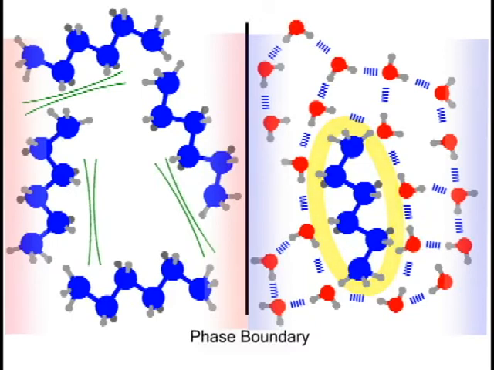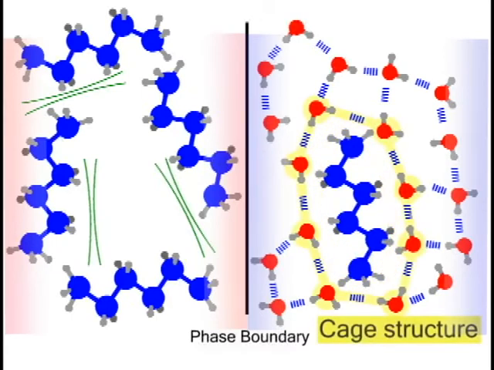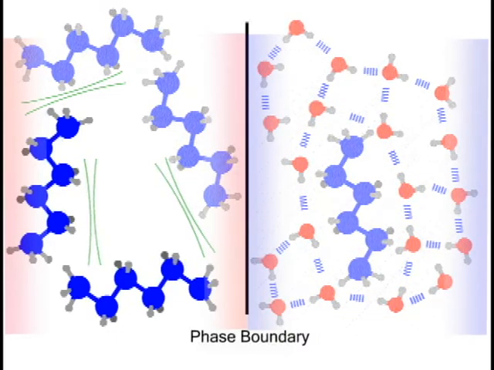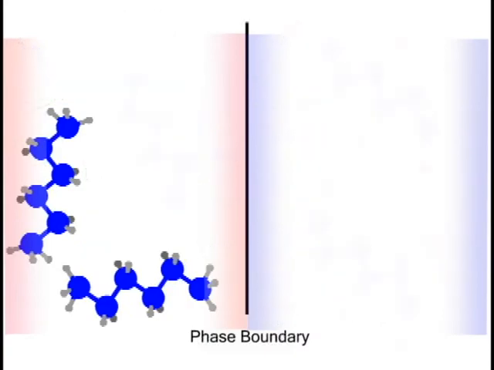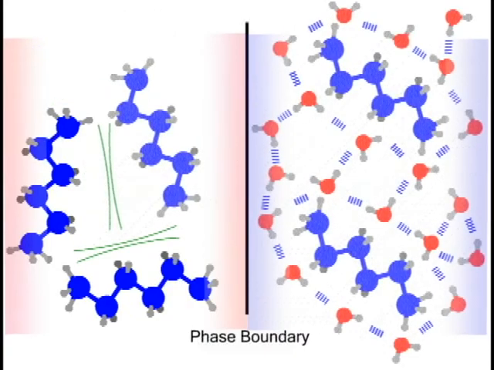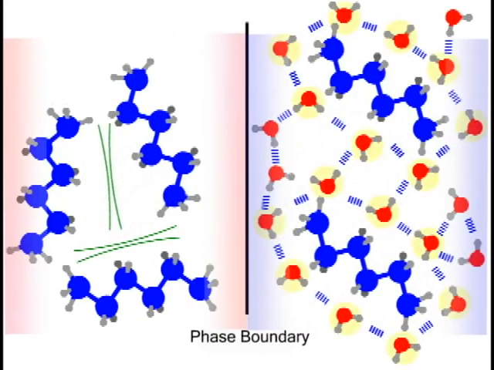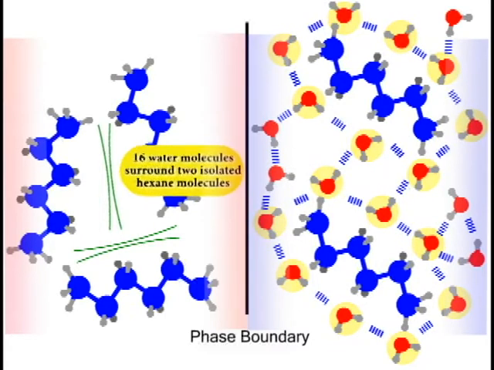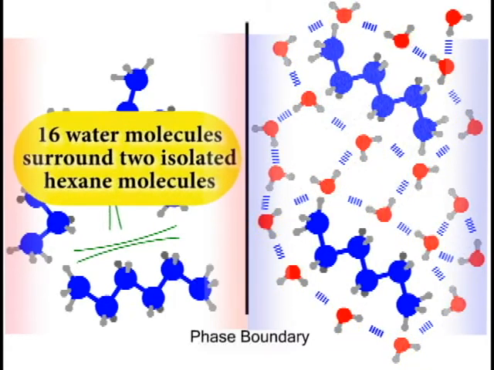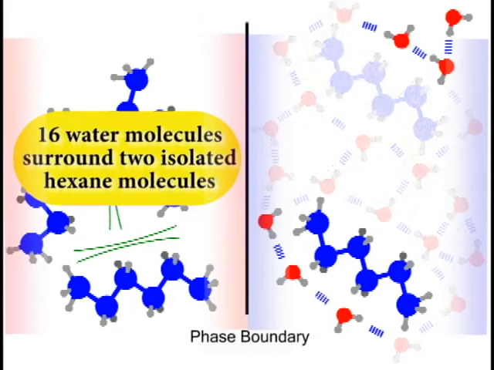Also notice that the system has lost entropy and has become more ordered with a rigid cage of water molecules surrounding the hexane molecule. This is an unfavorable process because of the loss in entropy. Now consider another hexane molecule dissolving into the water phase. Shown in the animation are 8 water molecules surrounding each hexane molecule, for a total of 16.